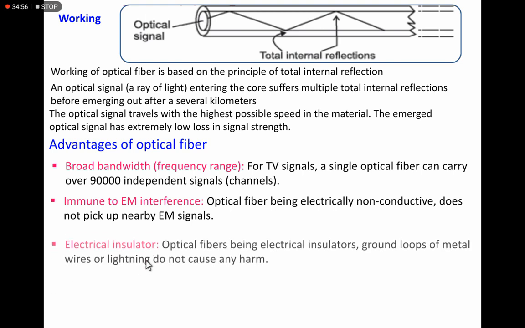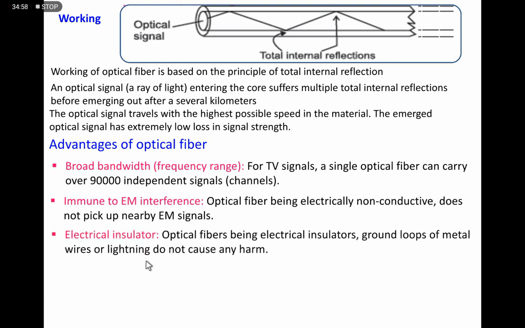Electrical insulator. Optical fibers being electrical insulators, ground loops, metal wires or lightning do not cause any harm. It is very simple because the fibers are made from insulating material like coarse and high quality plastic fibers.